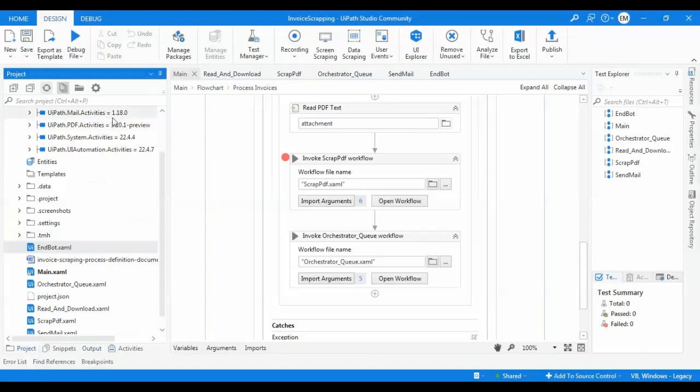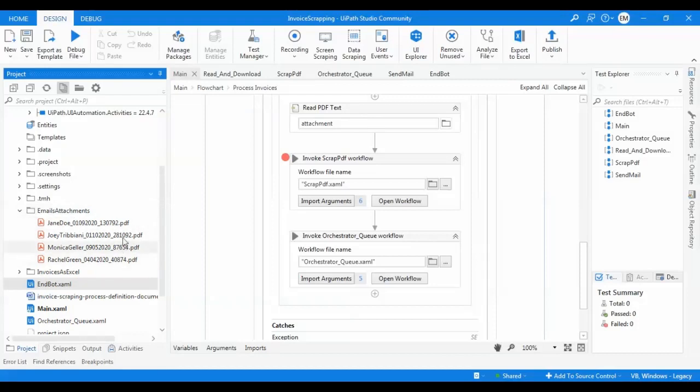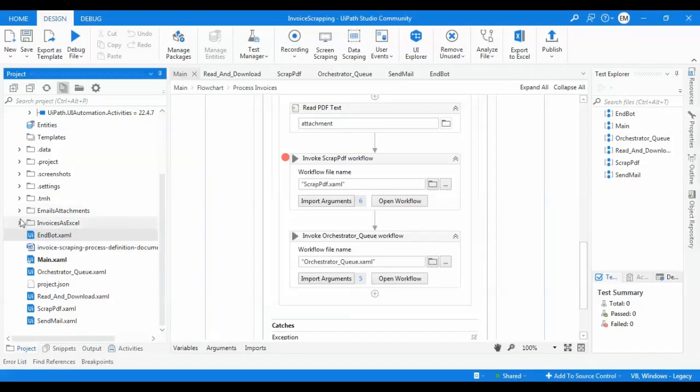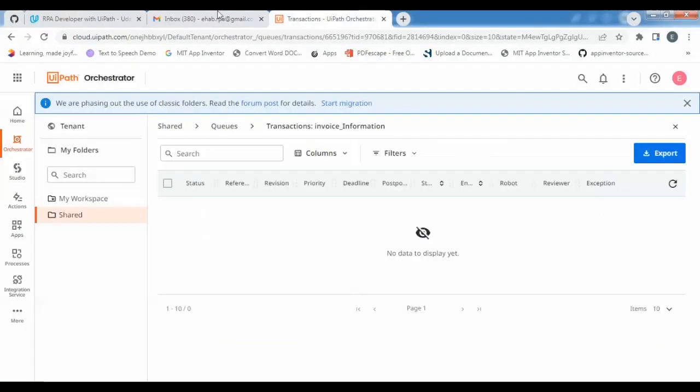We will have a check now, first by checking our Excel path. Here is the email attachment which was downloaded from the Gmail, and here is the invoice as Excel which was written here, and now we can see the orchestrator and the Gmail.